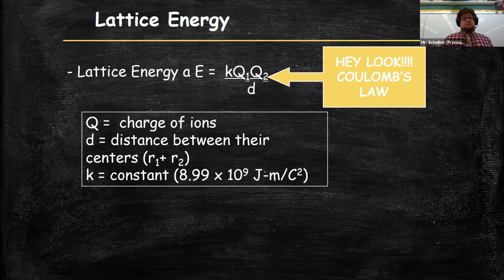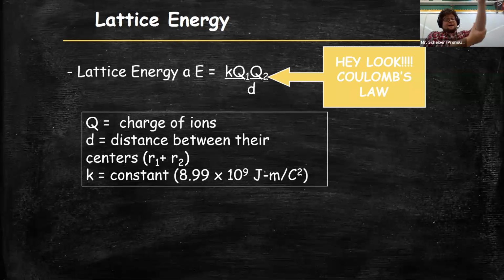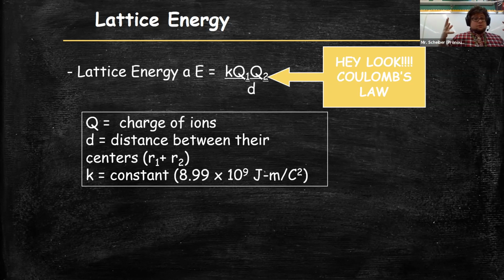Also the distances. In general, smaller ions tend to have higher lattice energies, right? So to make a very stable lattice, you want something with high charge but low ionic radius. Okay, so now we're going to move on to exactly what lattice energy is.